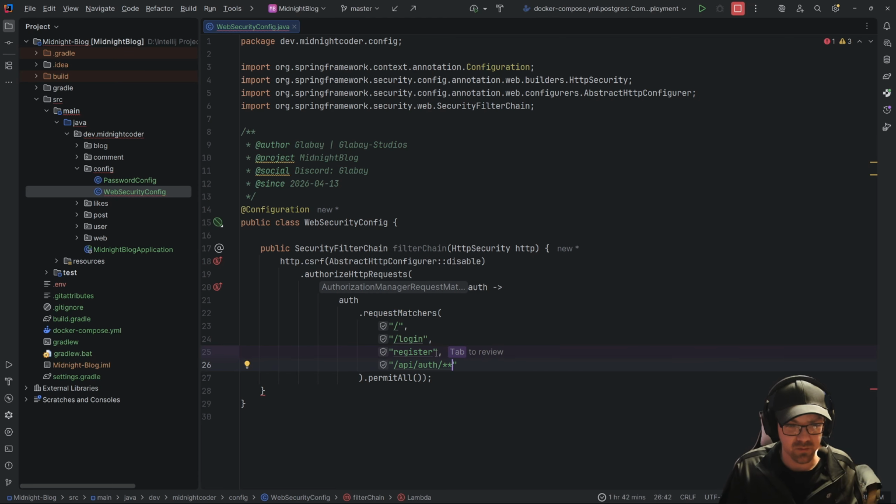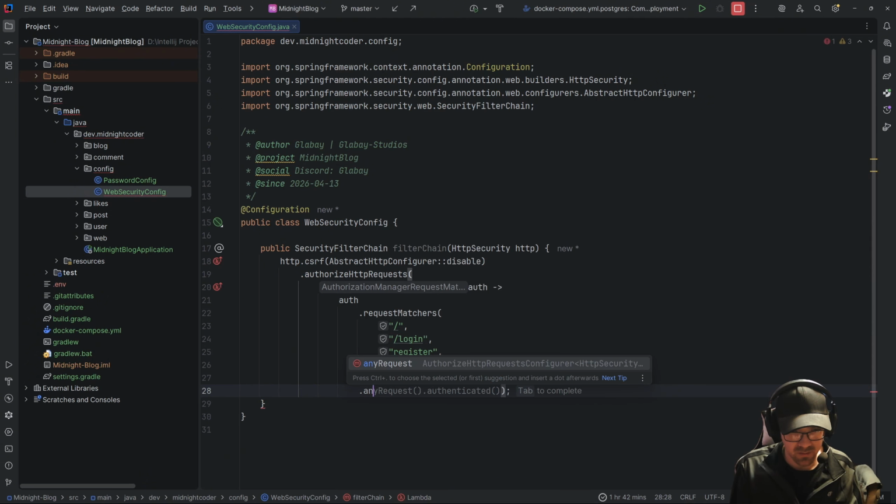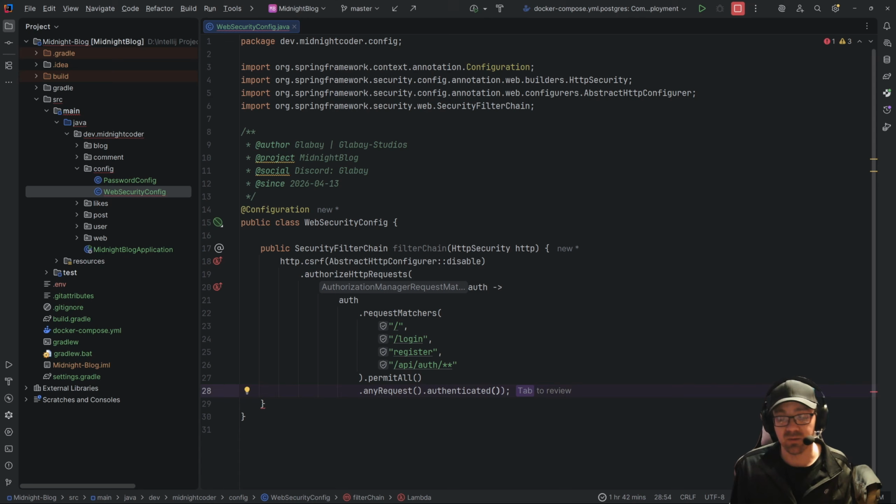So this should allow everybody to go to these pages, and then any other requests, we want them to be authenticated.